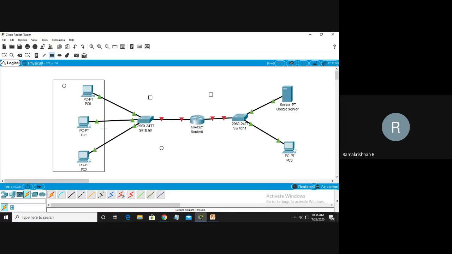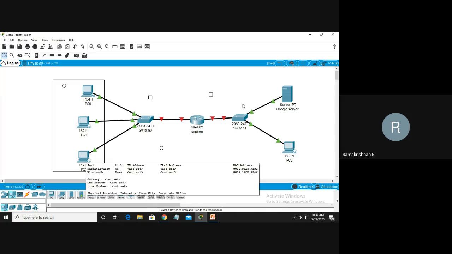So this is a machine. Now I want to communicate from PC0 to PC3. Similarly, PC0 wants to communicate to the server, and the server wants to communicate to PC2. That means data wants to transfer.